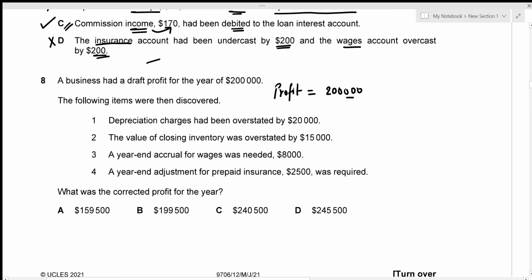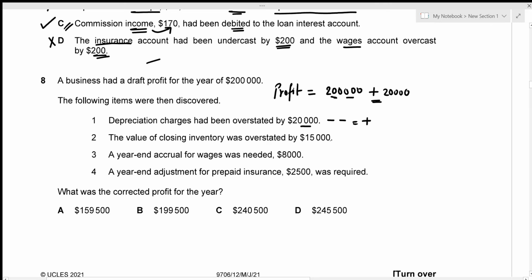Now, depreciation charges had been overstated. So, which means that I need to reduce the depreciation charge by 20,000. But if we remember the format of the income statement, depreciation is an expense, right? So it's already going to be reduced in order to get this profit amount. But if I also have to reduce the depreciation amount, then that's going to result in a double negative, which will be positive. So I'm just going to add the 20,000 here. I hope you got this. It's just that depreciation is already reduced. But again, I need to also reduce the depreciation amount. So that's just a double negative, which results in a positive. So I'm just going to add that over here.